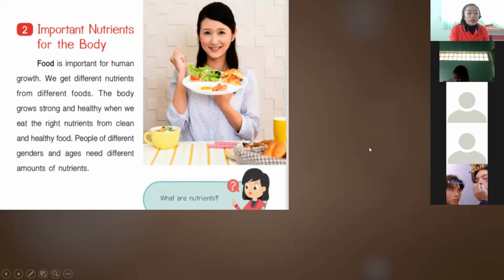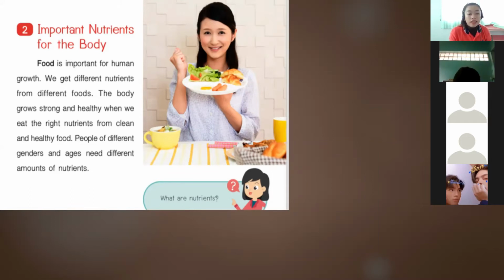As we said last meeting, food is important for human growth because food helps us grow healthier and stronger. From the foods that we eat, we get different nutrients. If we want to grow healthy and strong, we need to eat the right amount of nutrients and healthy food.